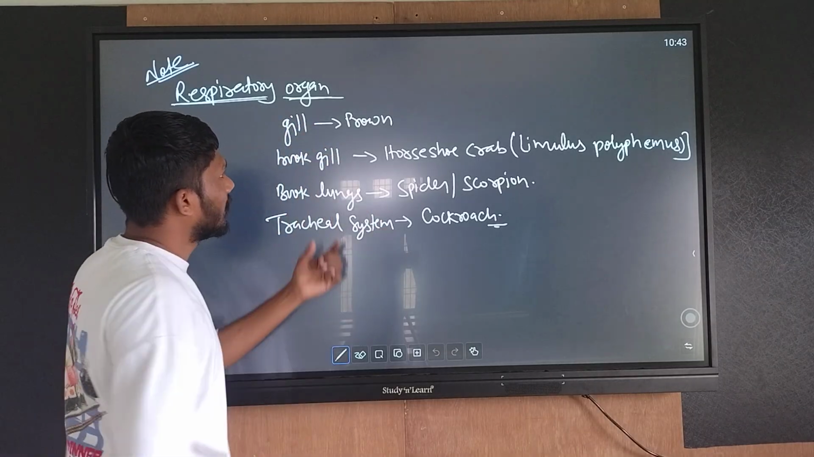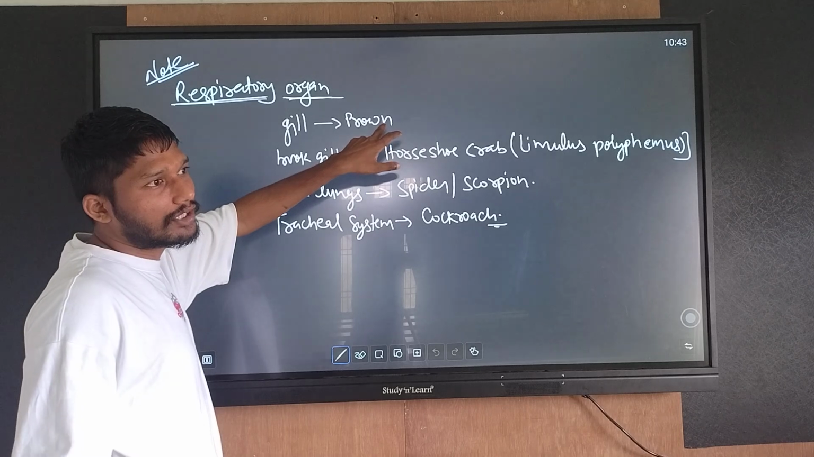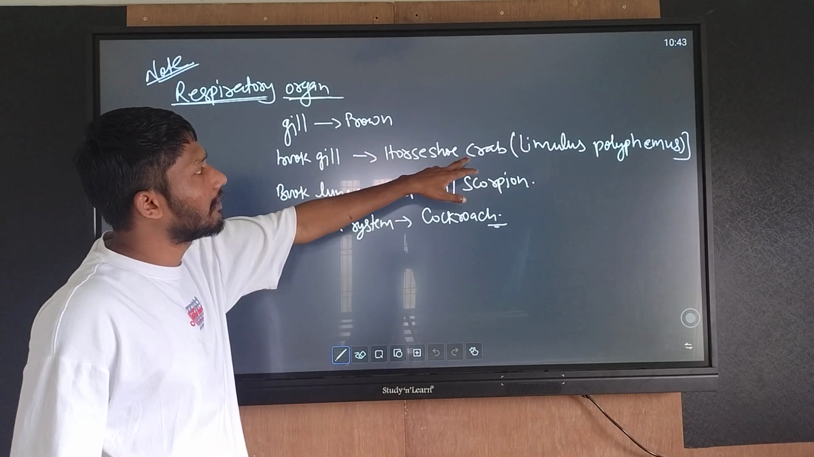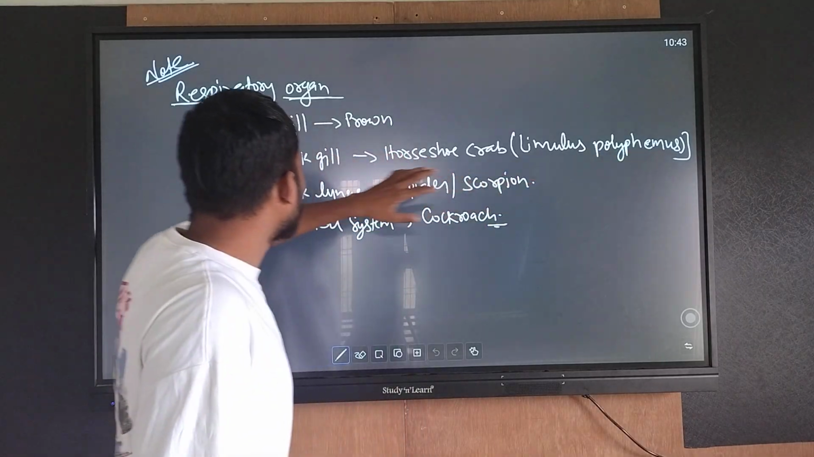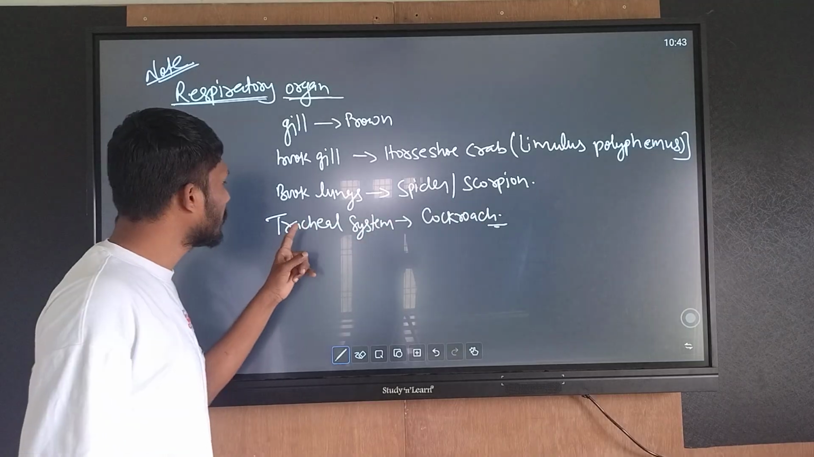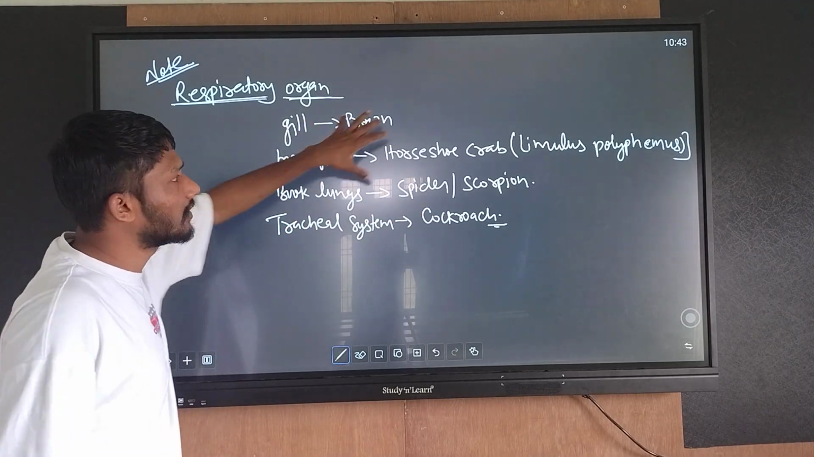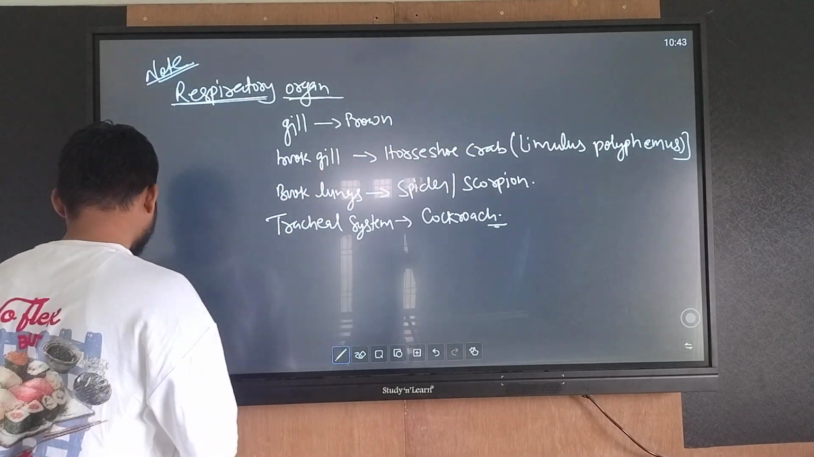Respiratory organs in Arthropoda: through gills, prawn respires. Through book gills, horseshoe crab or Limulus polyphemus. Through book lungs, spider and scorpion. And tracheal system in cockroach. These are the respiratory and excretory organs in different animals of Arthropoda.